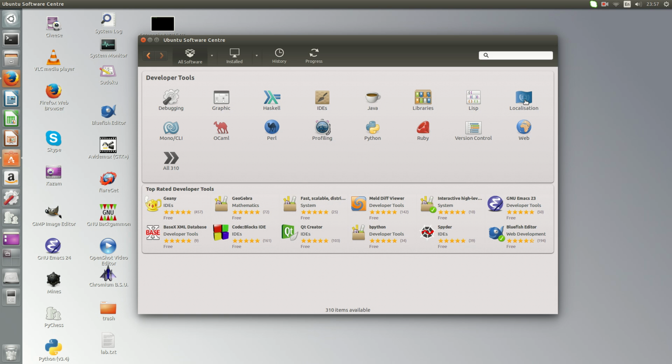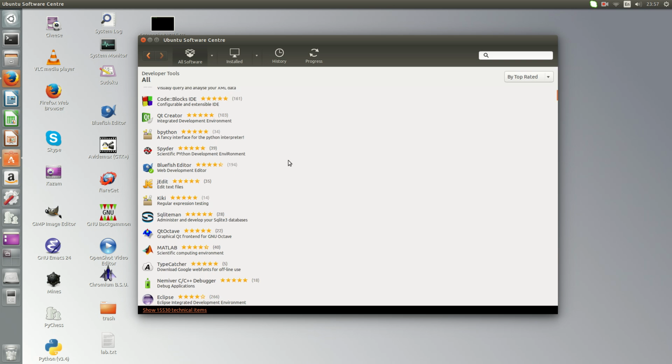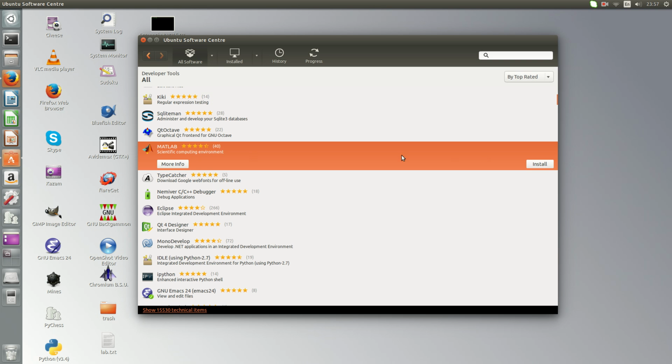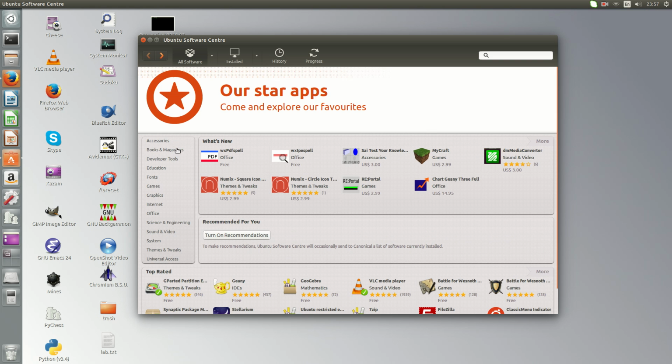Like all of this, see, all of this is free. There's no money here. Even MATLAB, you have a MATLAB which is free as well. It's pretty good. So this is a great thing.